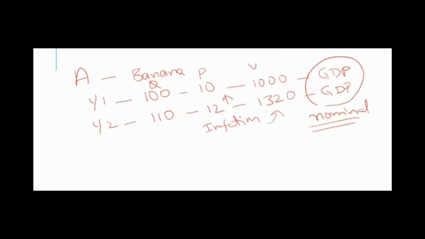So what is real GDP? Real GDP is calculated with year 2 quantity and year 1 prices. So that is 110 into 10 equal to 1100. So the increase is 10%. So this is called real GDP.